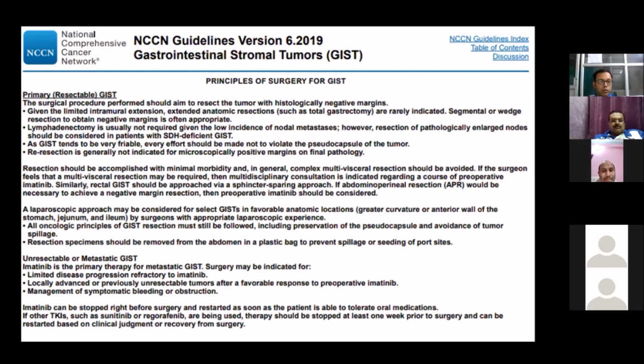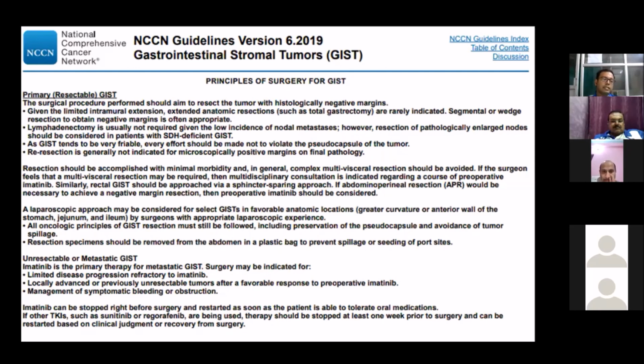A laparoscopic approach can be considered for selected GIST in favorable anatomical locations like the greater curvature, anterior wall, jejunum, and ileum by a surgeon with appropriate laparoscopic experience. Oncological principles of GIST resection must still be followed, like preservation of the pseudocapsule and avoidance of tumor spillage. Resected specimens should be removed in a plastic bag to avoid spillage or seeding.